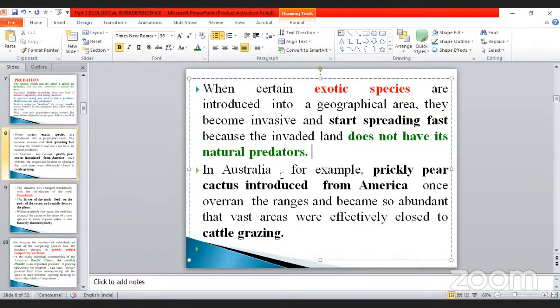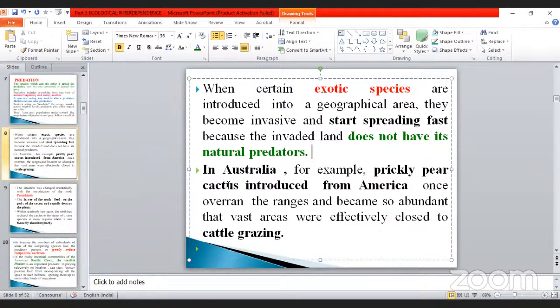And the next one is in Australia. I have already taken the kangaroo as an example, but here, for example, the prickly pear cactus was introduced from America. Yesterday we saw this. It overran the range, becoming so abundant that vast areas were effectively closed to cattle grazing. Once upon a time, the vast area was fully used by cattle grazing, but the cactus fully covered that area.